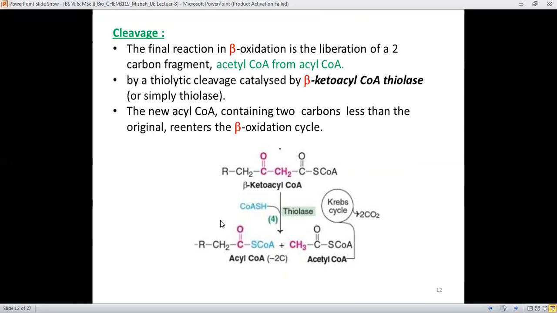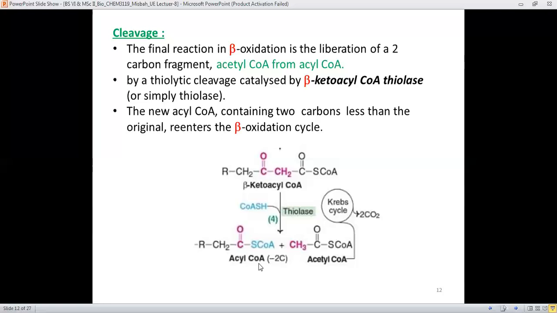It may consist of CH2 chains like 16, 18, 20, 22, and so on. It means that the acyl CoA, which is released by the cleavage of the bond, is 2 carbons less than the fatty acid which undergoes this beta oxidation reaction at the start.